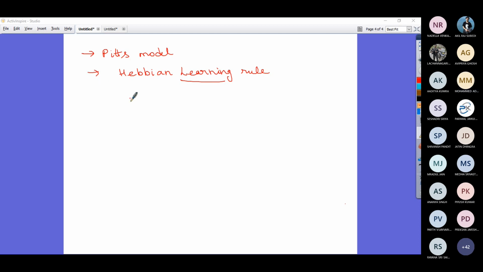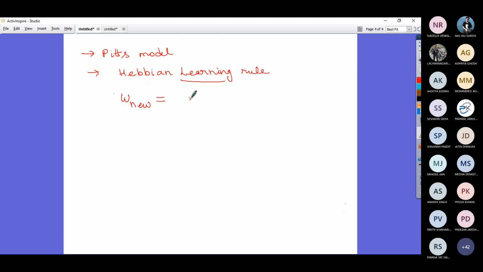Exactly. Let us see what is meant by learning, especially in the Hebbian learning rule. From that, we will try to understand what learning is. The Hebbian learning rule says adjust the connection weights, that means modify the connection weights using this particular formula.